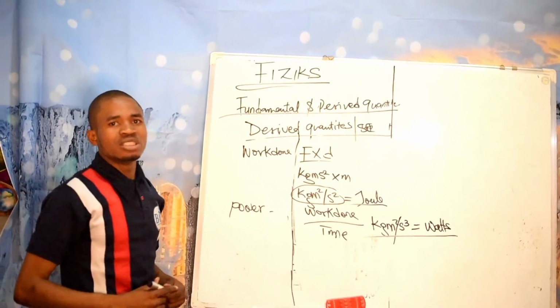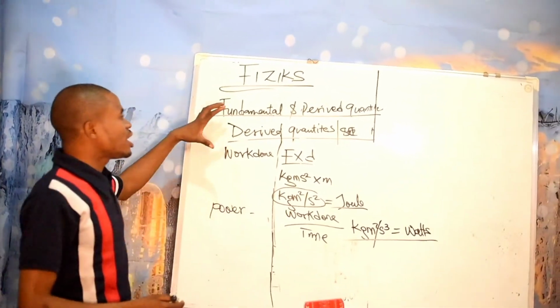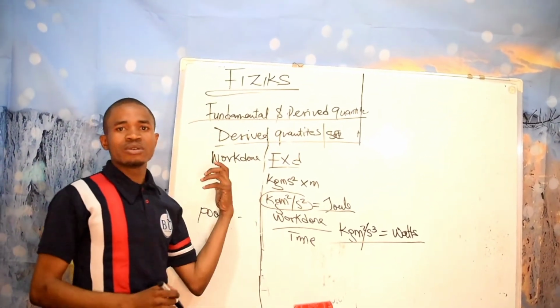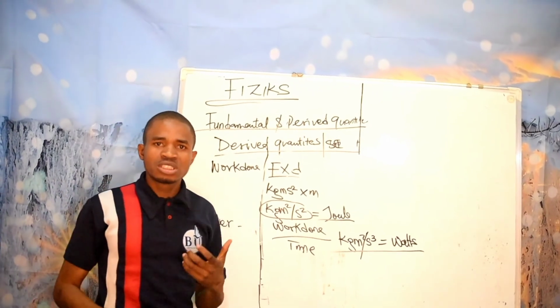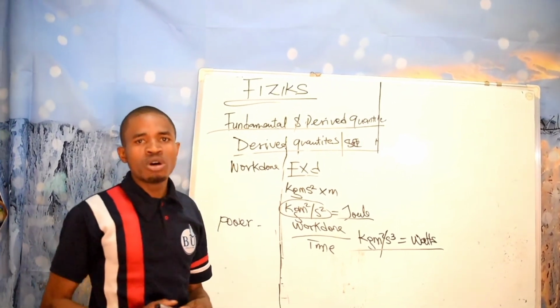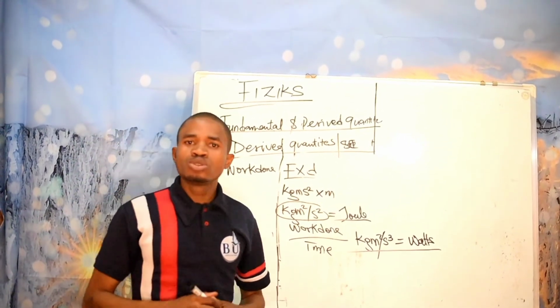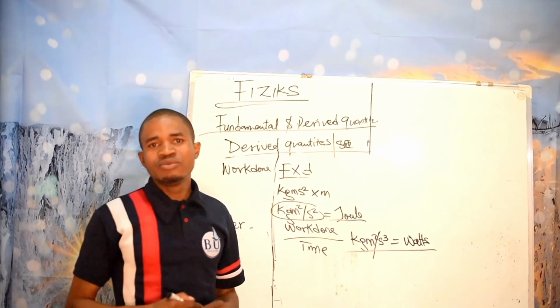I'm trying to tell you how they derive these formulas. You can see that this is how every other formula you see in physics is derived from those simple fundamental quantities. In the next lesson, I'm going to teach you more about this and also enter into other topics that will help your learning in physics.